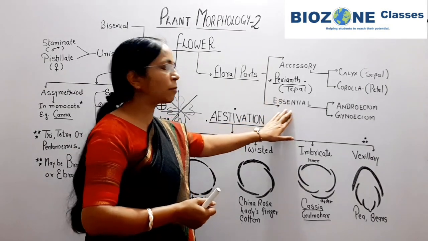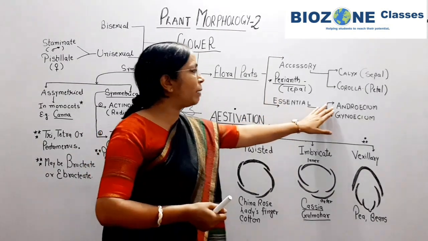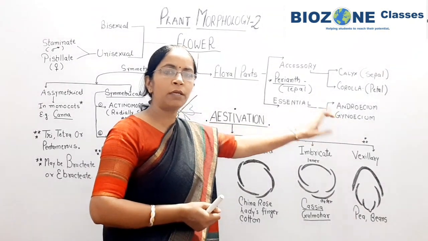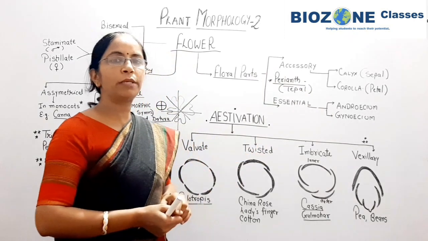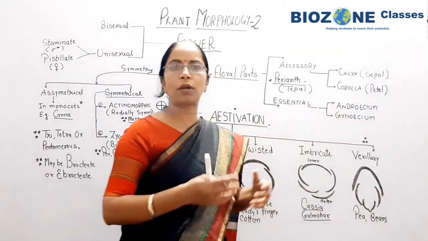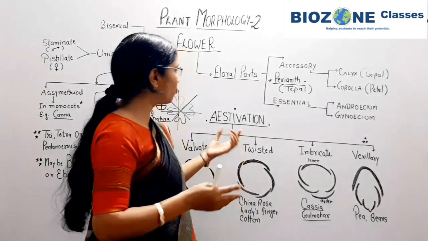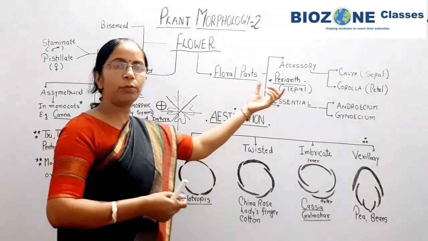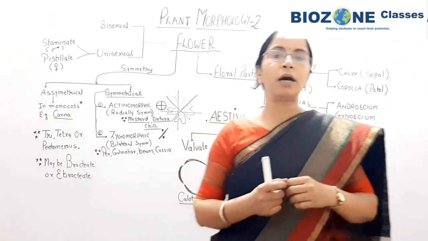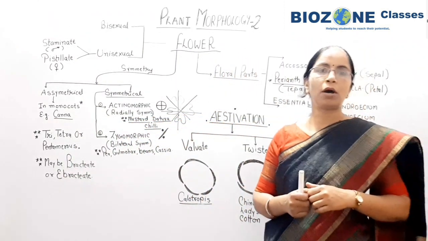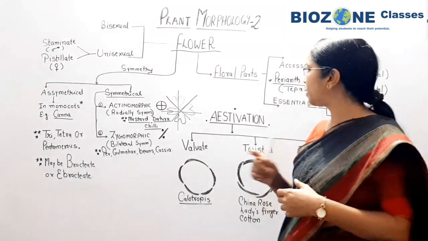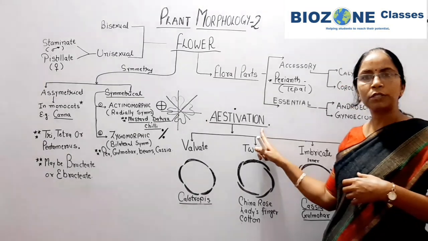Now when we discuss the essential parts, the male reproductive organ is androecium and the female one is gynoecium. The single unit of androecium is called stamen and the unit of gynoecium is called carpel. So first here we discuss the arrangement of calyx and corolla. When we study the arrangement of calyx and corolla on thalamus with respect to each other, then we study estivation.